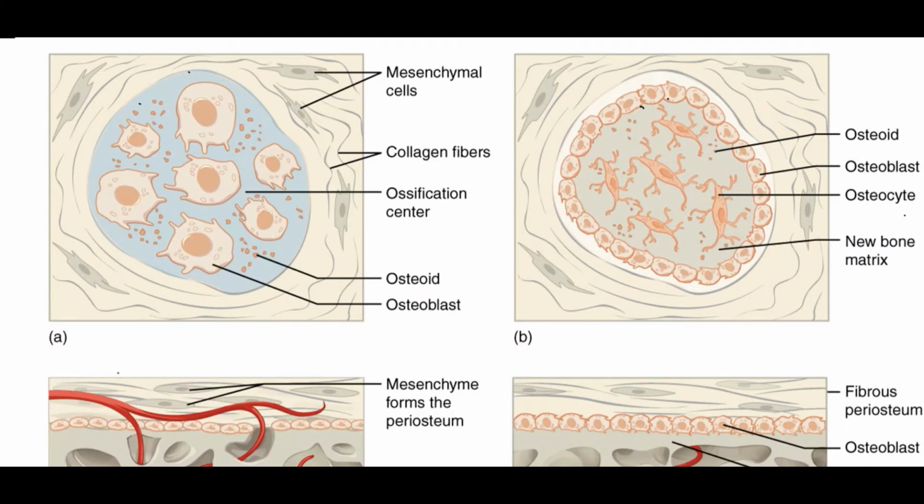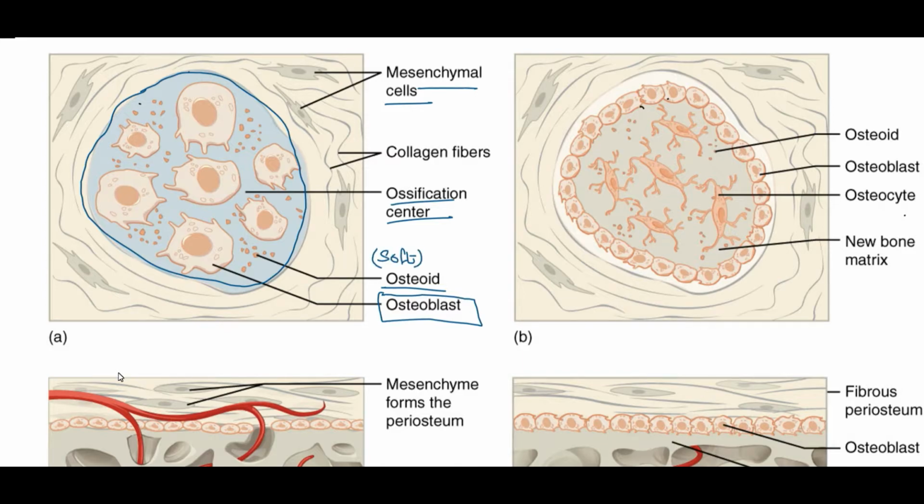Now, starting with the process of the intramembranous ossification, as we have discussed earlier, the mesenchymal cells will differentiate into the osteoblasts. These osteoblast cells would aggregate in the center and form an ossification center, and the osteoblast cells would secrete the new bony matrix. Since these are the building cells of the bone, they will produce the osteoid layer, which is the demineralized part of the bony matrix. In the initial stage, the osteoid layer is quite flexible and soft, and would later be hardened.